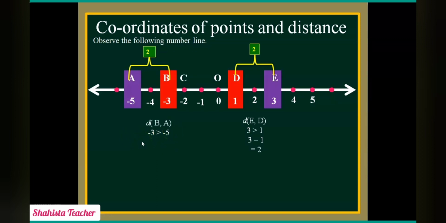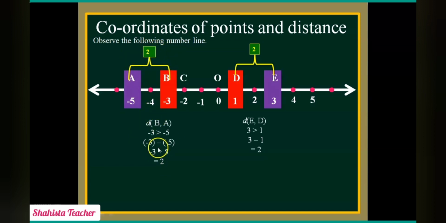So here, distance of B comma A. We are finding distance of B comma A. So B is -3, and -3 is greater than -5. So here we will put -3, minus minus will become plus, and here we will put 5. So 5 minus 3 gives us what? 5 minus 3 gives us 2. So distance of these two numbers is 2.